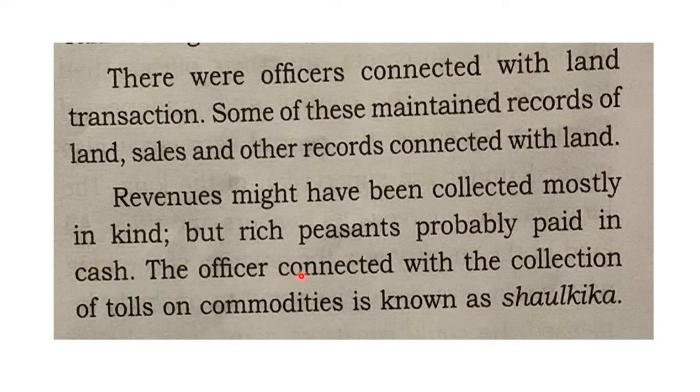And the officer connected with the collection of tolls on commodities is known as Shaulkika. That means whenever the production has been done, that production has to be carried on roads through bridges and other roads, right? The facility of roads and bridges is provided by the emperor. So for providing such facility, they used to collect toll tax. So that was also an officer called Shaulkika. He used to collect the toll tax in the Gupta period.